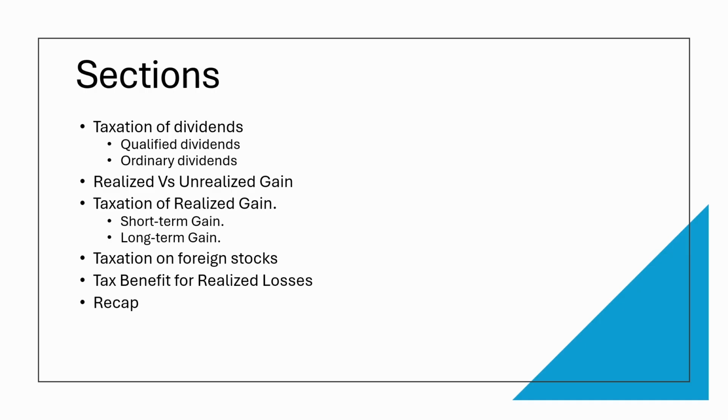Taxation of dividends. Within this, we will try to understand the difference between taxation on qualified dividends versus ordinary dividends, the difference between realized and unrealized gains, and taxation of realized gains. Within this, we will talk about the difference between taxation on short-term gains versus long-term gains, taxation on foreign stocks, and tax benefit for realized losses. In the end, we will do a recap of what we learned.